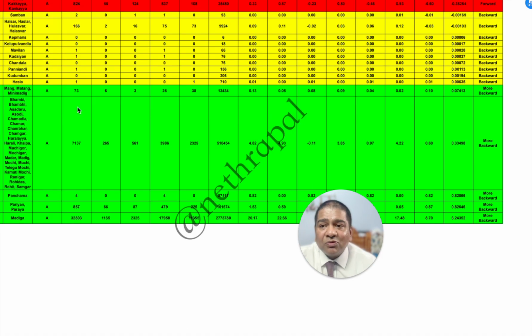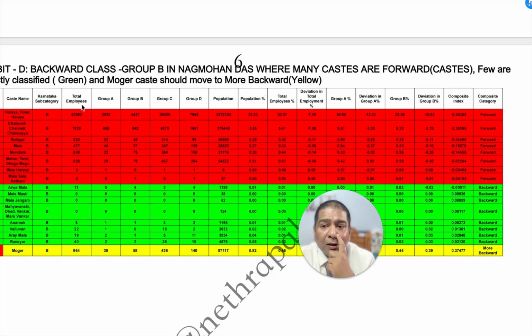Now let us come to the next one, Exhibit D, this is the right group. My friends, almost all analysis, any kind of analysis if you do, you will get only one result which shows that the Holaya caste in Karnataka is the most dominant in administration. Let us take Group A. Group A, you see the representation is 36.66%, population is 23.33%. Now again, Group B is 33.36%, population is 23.33.